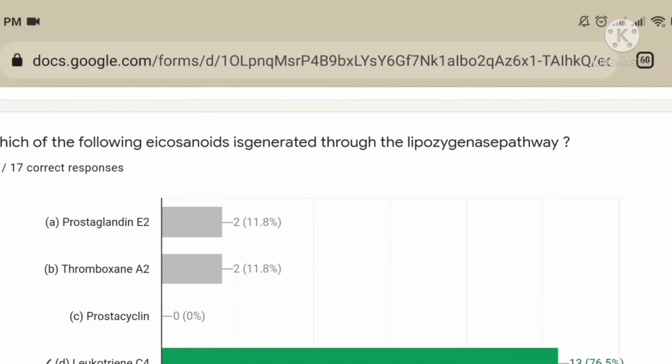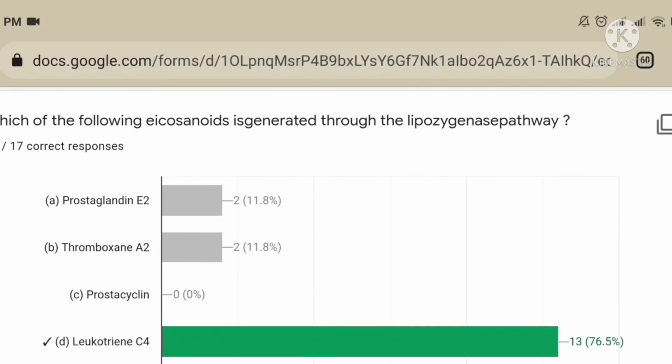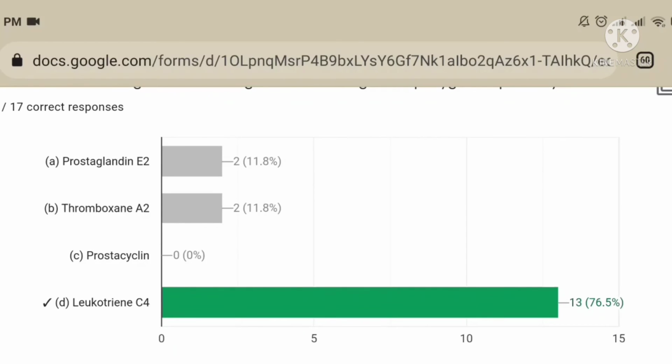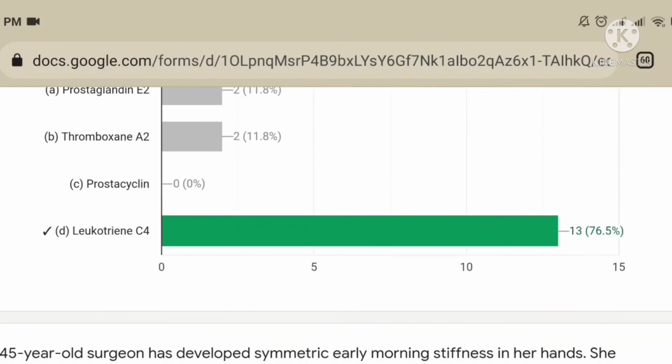Which of the following eicosanoids is generated through the lipooxygenase pathway? Leukotriene C4 is the right answer.